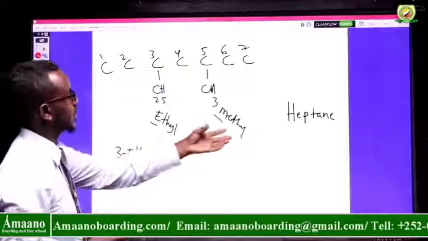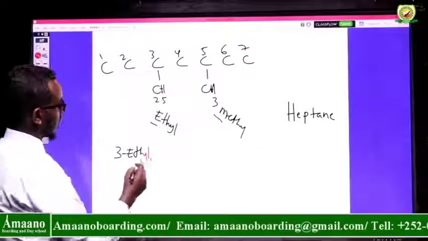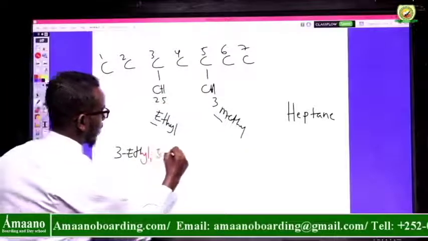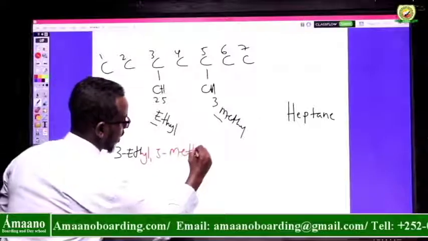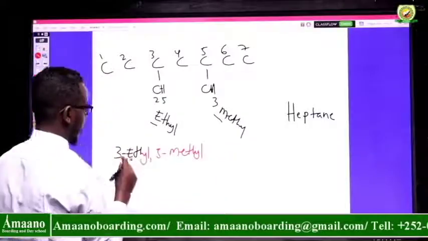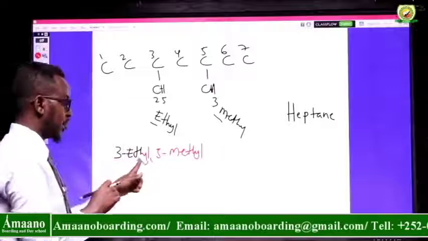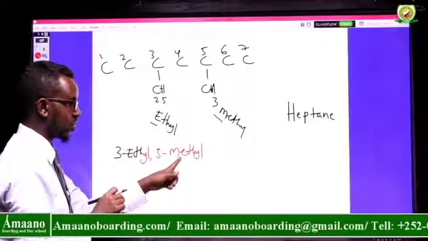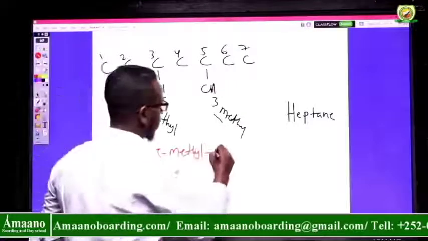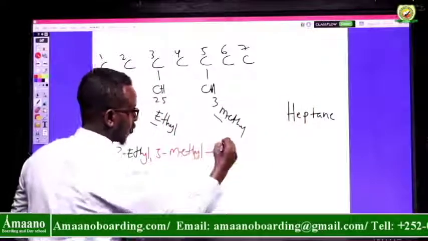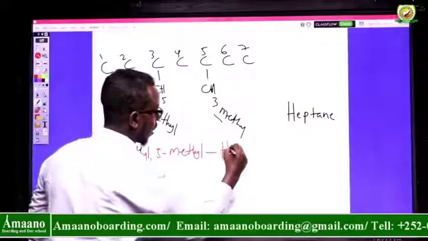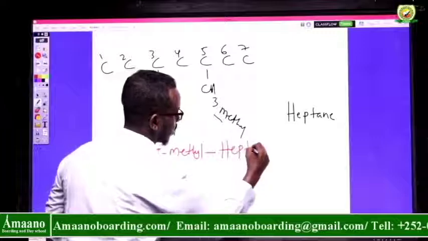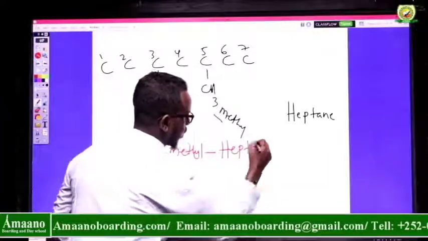Do I have another side chain? Yes, methyl. Methyl is attached to carbon number 5. So I can say 5-methyl. Carbon number 3 is attached to an ethyl group, and carbon number 5 is attached to a methyl group. Then the chain has 7 carbons. 7 is called heptane.